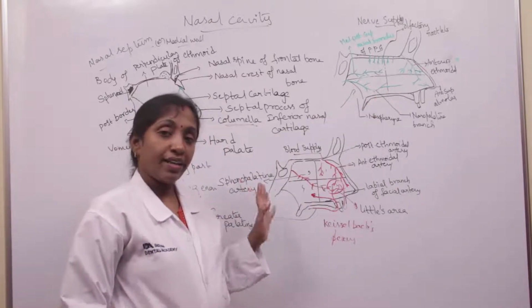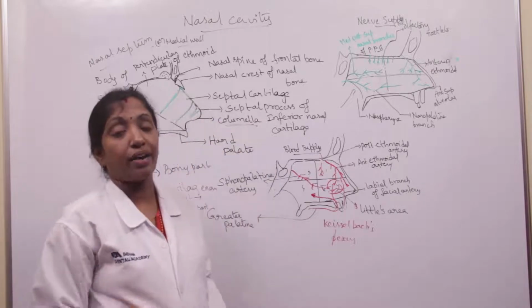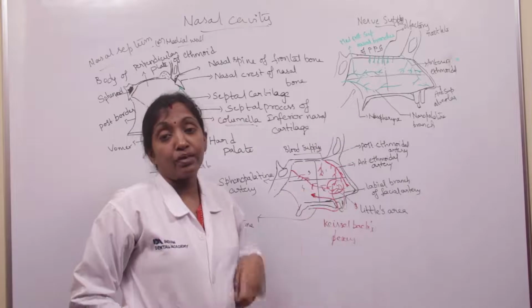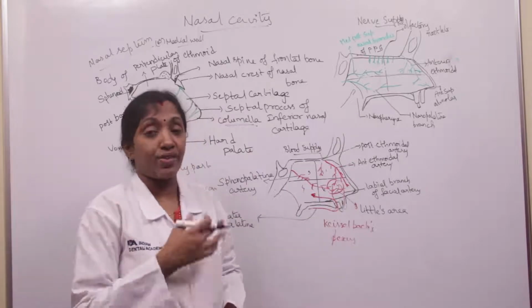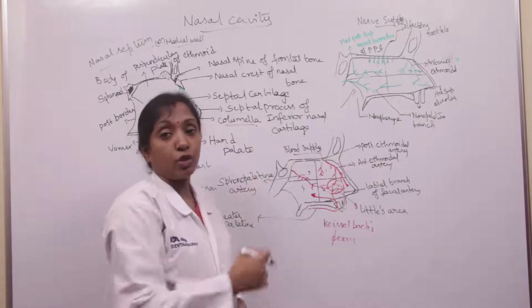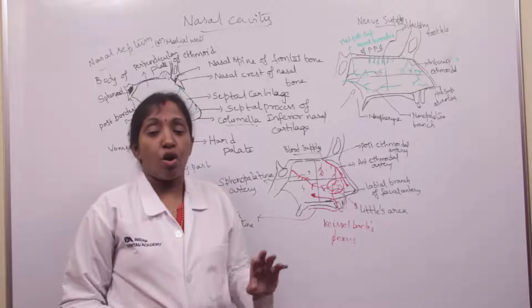As for the lymphatics, the anterior part drains into the submandibular lymph nodes, and the posterior part drains into the deep cervical group of lymph nodes as well as the retropharyngeal group of lymph nodes. So that's about the medial wall of the nose, or nasal septum.